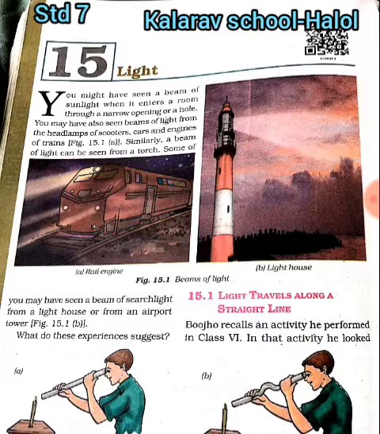You might have seen a beam of sunlight when it enters a room through a narrow opening or a hole. You may have also seen beams of light from the headlamps of scooters, cars and engines of trains. A beam of light can be seen from a torch.